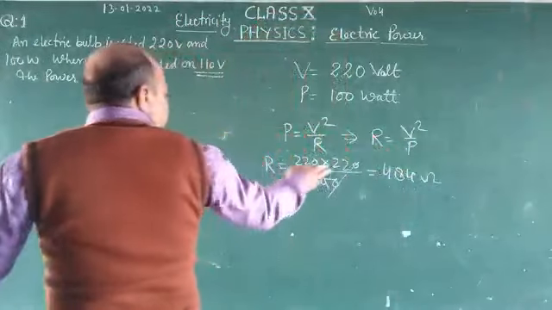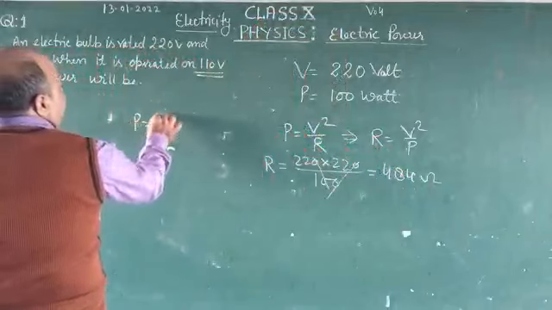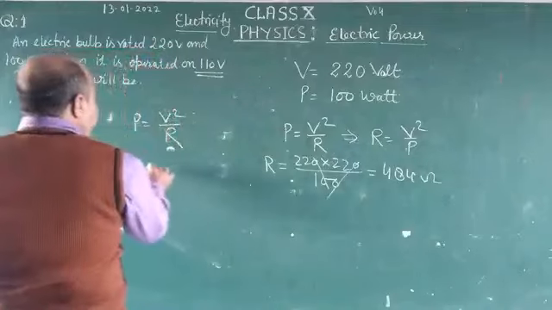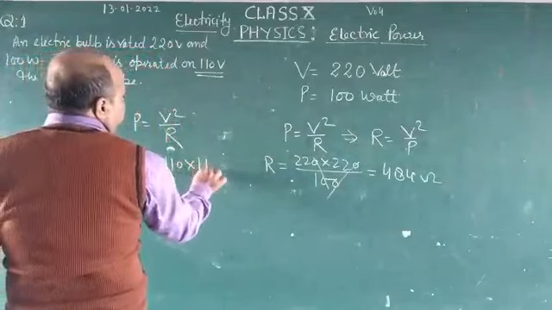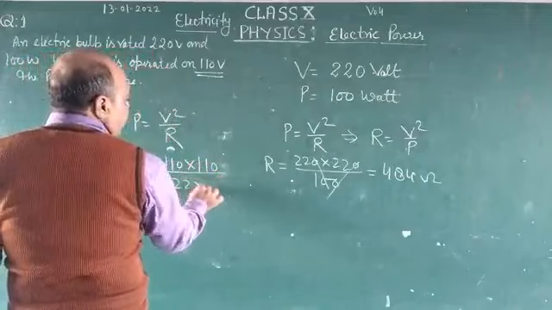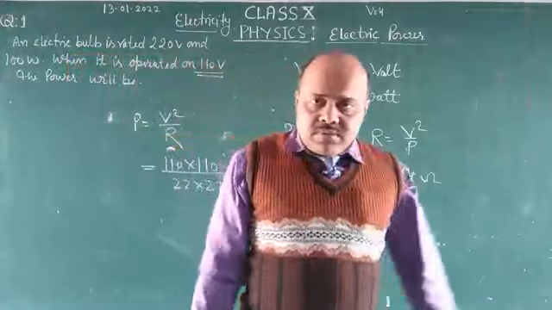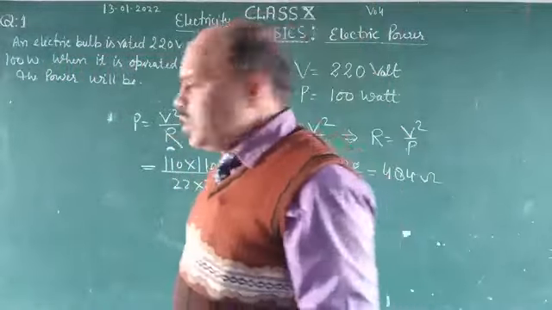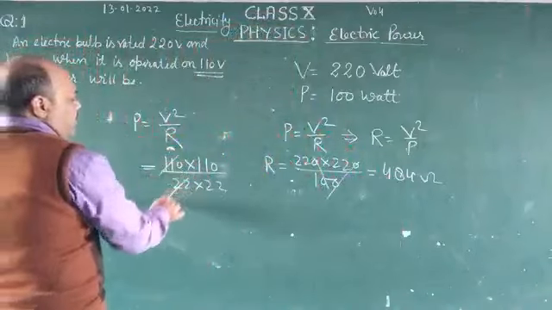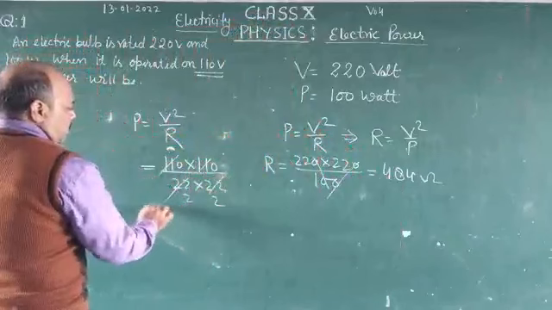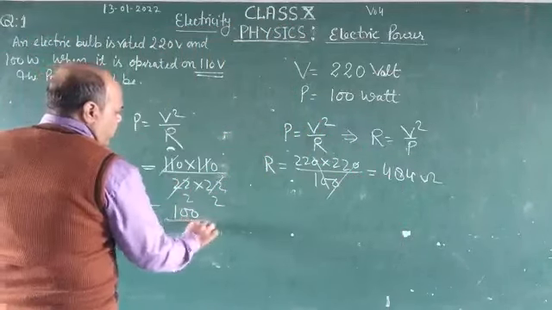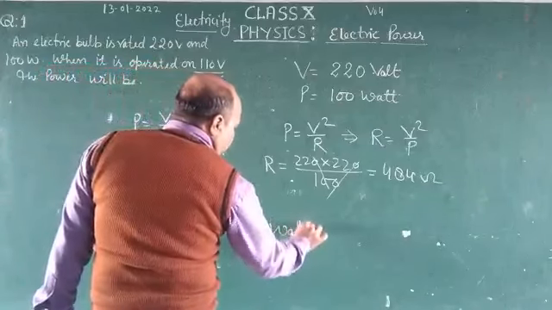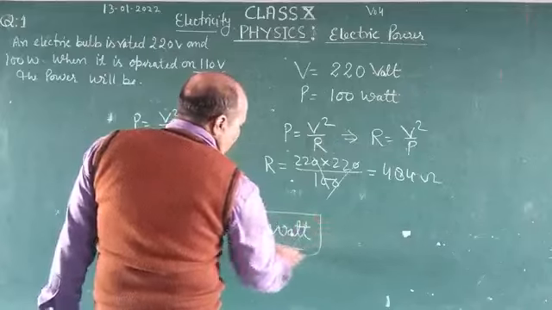Once again, P is equal to V squared upon R. V is given 110 volt, so 110 multiplied by 110 upon resistance 484, which is 22 into 22. Now the numerator is 100 and the denominator is 4. It becomes equal to 25. The answer is 25 watt.